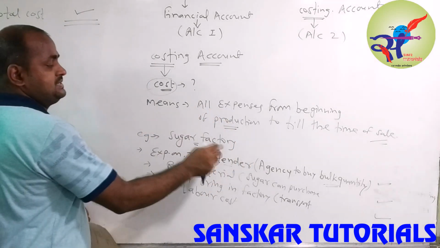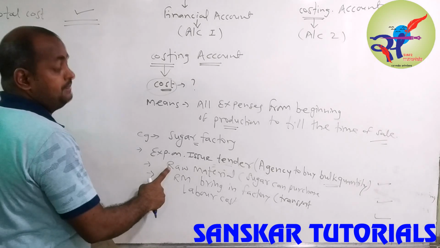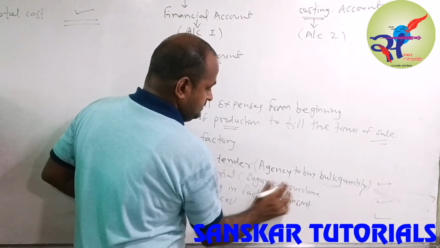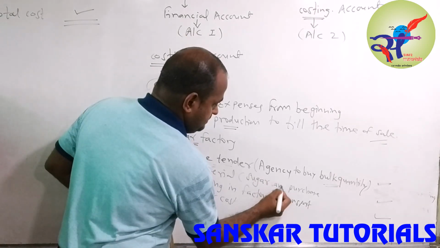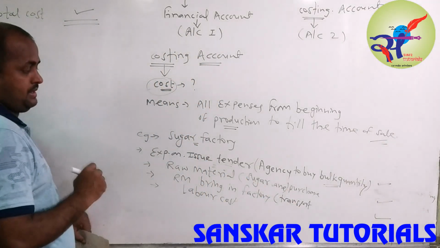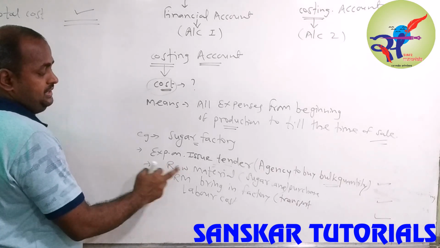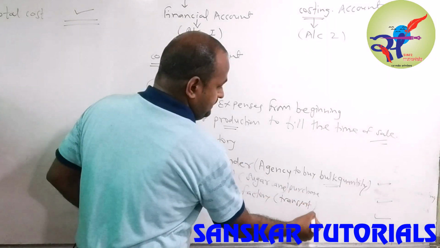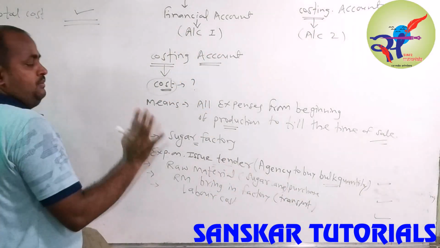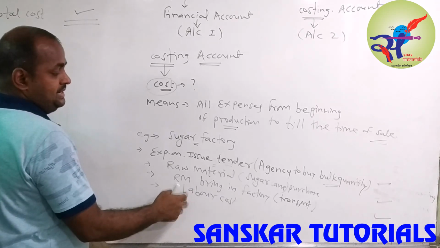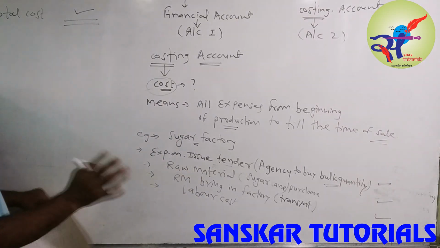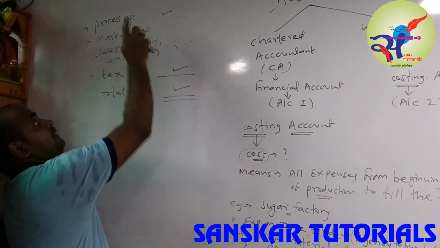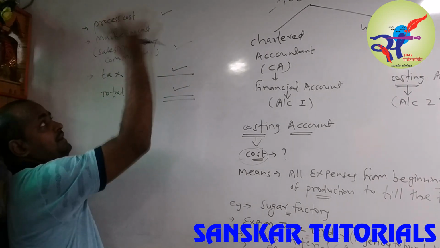Then once they select the tender, they will order to buy the raw material, that is sugarcane purchase. Once they purchase the raw material, they have to bring the raw material into the factory, that is the transportation cost. Once in the factory, the labor will start the work, that is labor cost. For processing, they need some expenses. After production, you have to sell into the market.